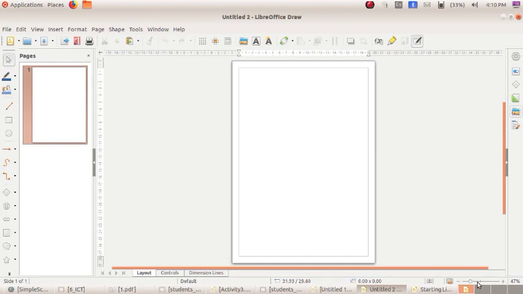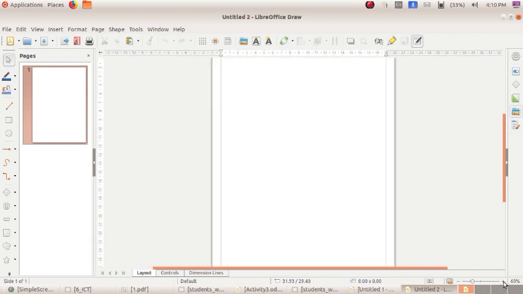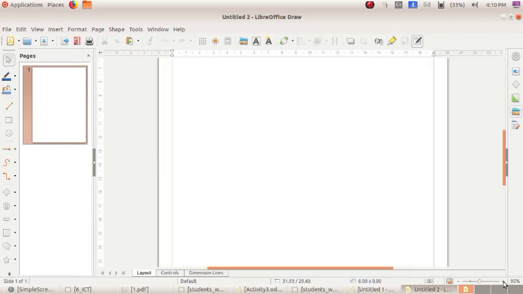Now see at the right side bottom portion you can see the plus symbol. That symbol is used for zoom in. Clicking that you can see the canvas is zoomed in. In the left side you can see the toolbar. There are so many tools like rectangle tool, ellipse tool, connector tool, then line color and fill color. Okay, here you can see the menu bar.